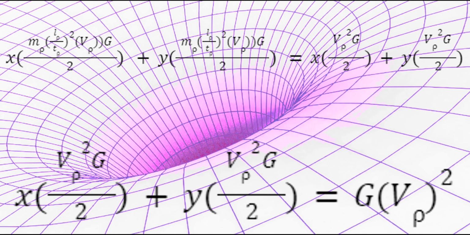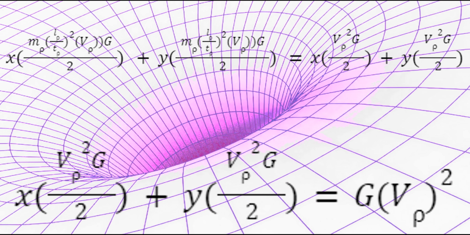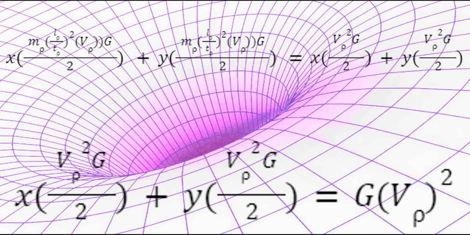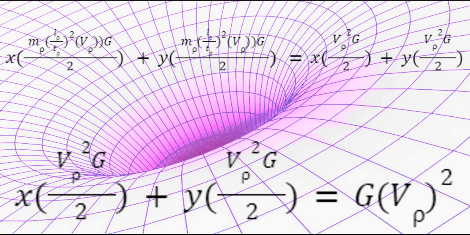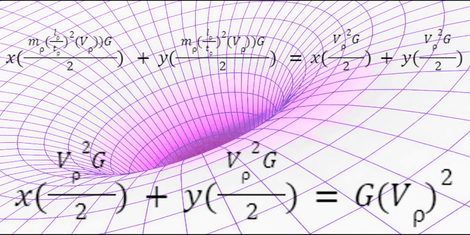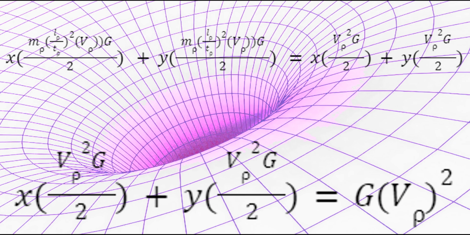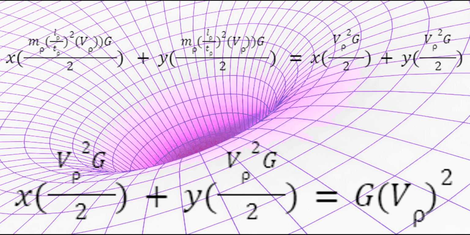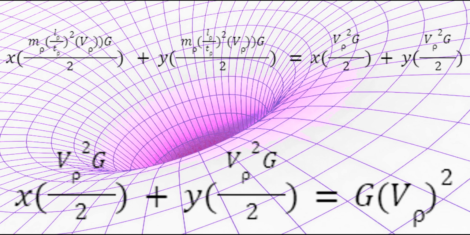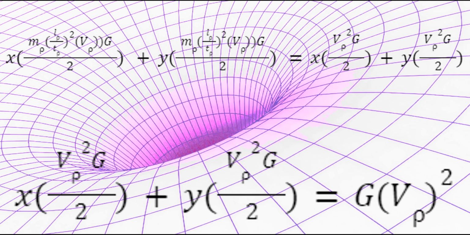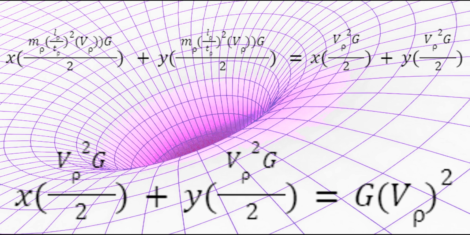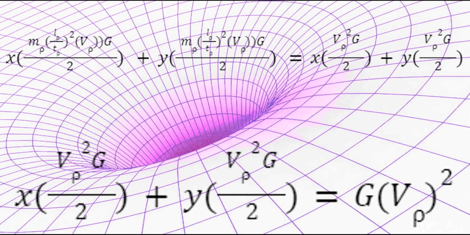In other words, (m rho into L rho divided by T rho)^2 into V rho G, divided by 2, into X, plus (m rho into L rho divided by T rho)^2 into V rho G, divided by 2, into Y, equals V rho square into G divided by 2 into X, plus V rho square into G divided by 2 into Y.